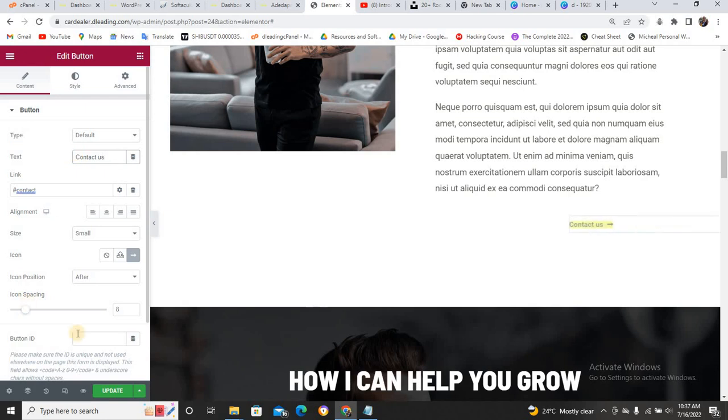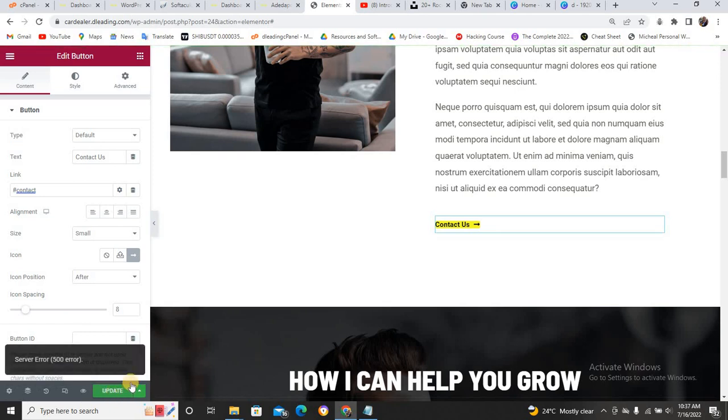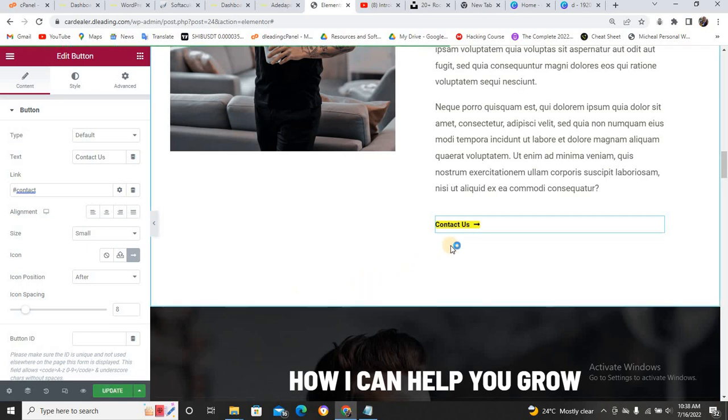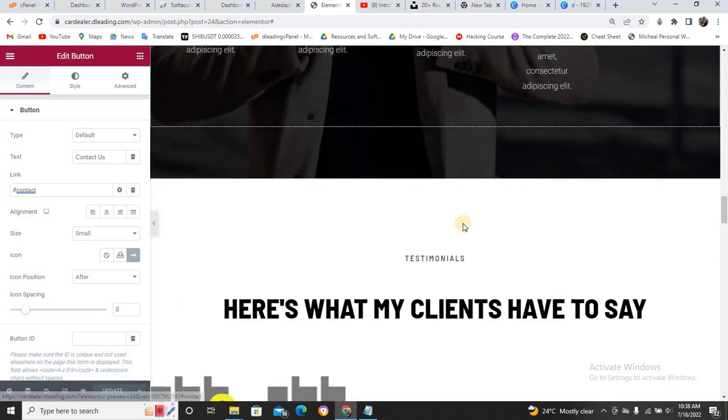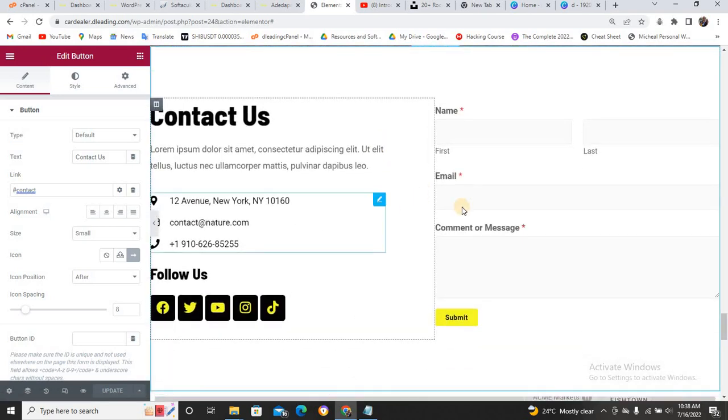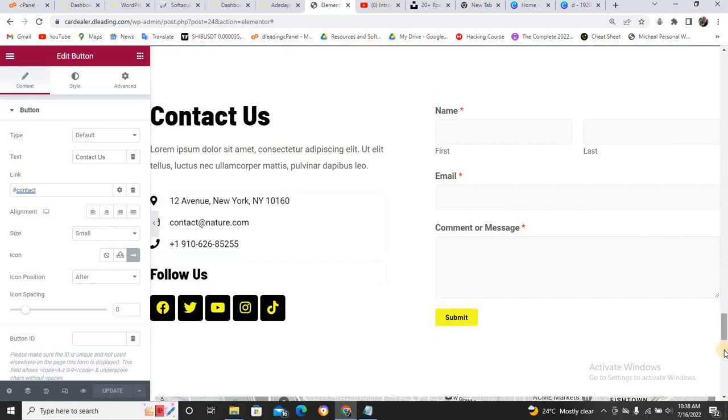Contact us. And let me click on save change. Let me update. So once I click on update and it updates, now it has updated. Once I click on this place, can you see it takes me down to this section? That is just how to go about it. I hope you are getting it now.